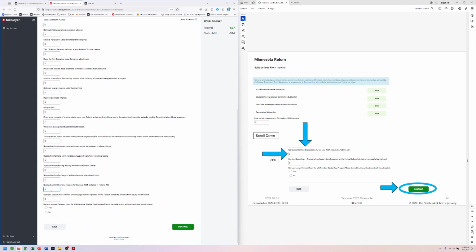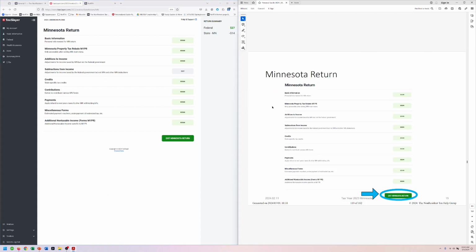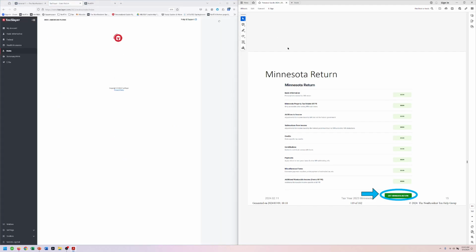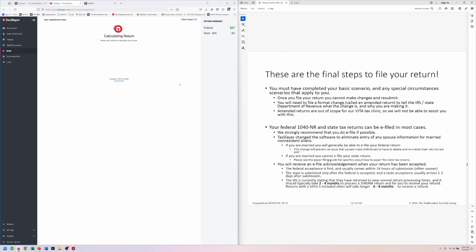Subtraction for one-time rebate. So you're going to put the amount that was on your 1099 miscellaneous. So for most people, it will be that full 260. If you were a part-year resident of Minnesota in 2021, then they will ratio that amount. So it may not always be 260, but whatever number it is on your 1099 miscellaneous, put that number here because we want to match those numbers. And then we say continue. And then we exit. And we're back at the main page. All right, and then if we were going to file, we would continue on.